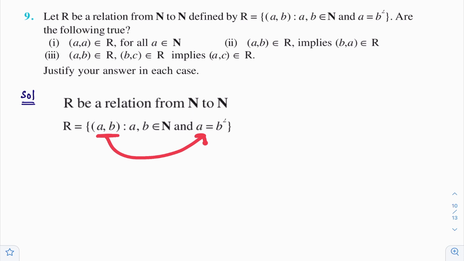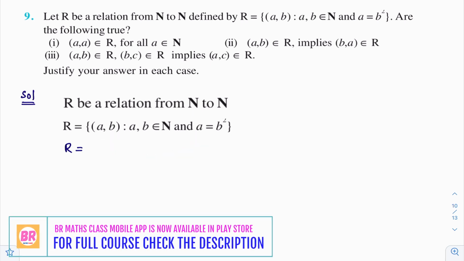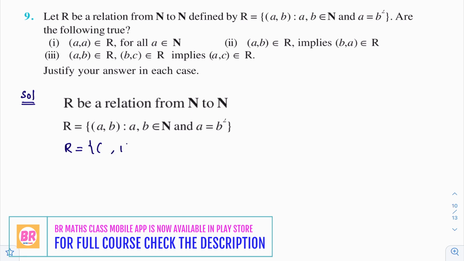Here I'll write some elements of the relation in roster form so that you will get more clarity. A, B are natural numbers. So if I take B is 1, 1 is a natural number. What is A? A is B square. That means (1, 1) is there in this relation.